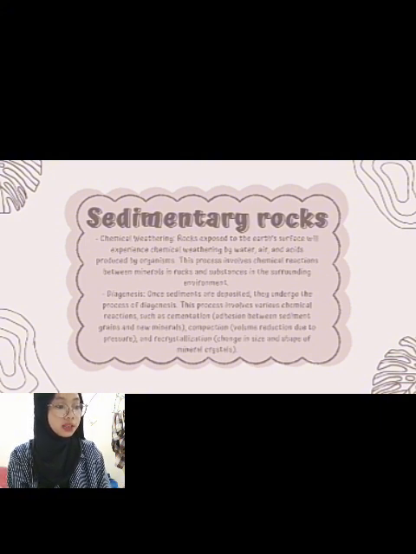And then diagenesis. On sediment or deposit, they undergo the process of diagenesis. This process involves various chemical reactions such as cementation, adhesion between sediment grains and new minerals, compaction or volume reduction due to pressure, and recrystallization or change in size and shape of mineral crystals.